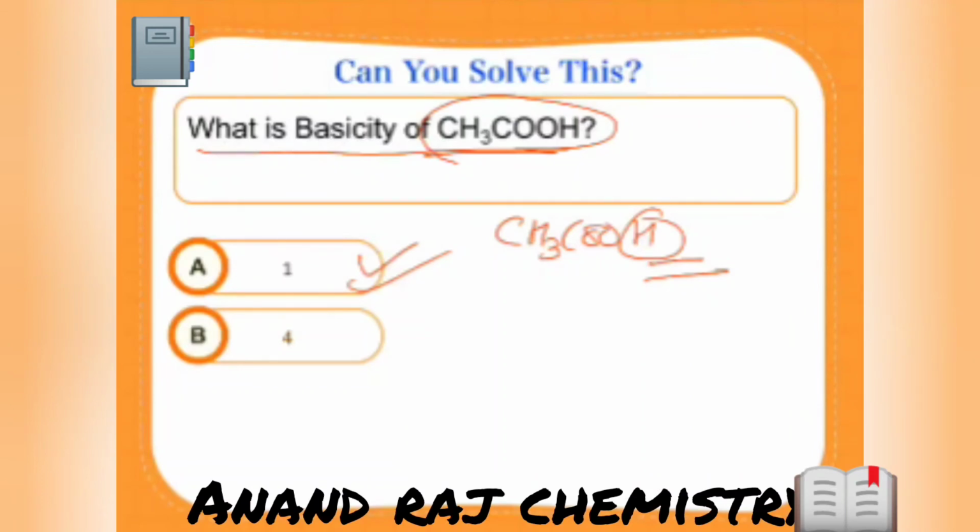Not these three, because this H is directly attached with oxygen. So the basicity for this is 1. Is it clear, guys? Option A is the correct answer. So quickly tell me if this explanation is clear. This H, which is attached with oxygen, only this particular H will go for dissociation. Perfect.